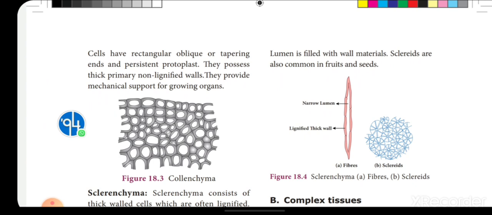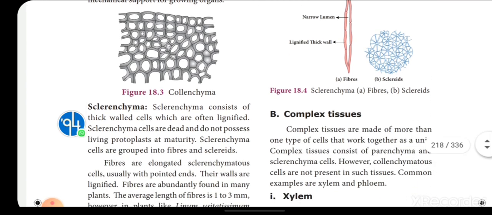See here, in the collenchyma diagram, children, between the cells there is a dark structure. That is called what? Cell wall thickening. The cell wall is thickened more. Why? Because of the presence of a substance, and this thickening of the cell wall in collenchyma is a special character of collenchyma. It is present below the epidermis, that is in the hypodermis, and provides mechanical support for growing organs. This is the function of collenchyma.